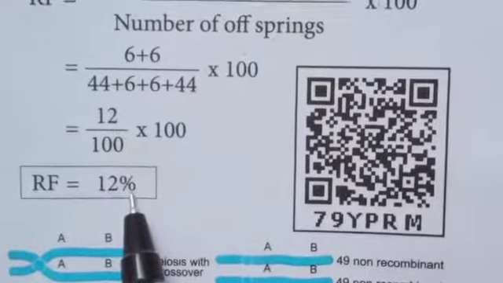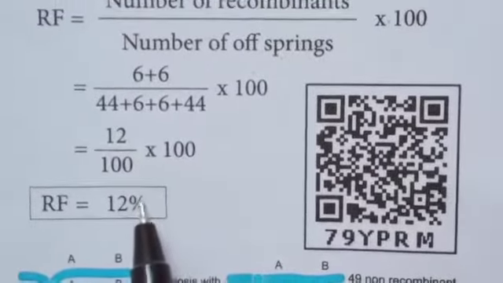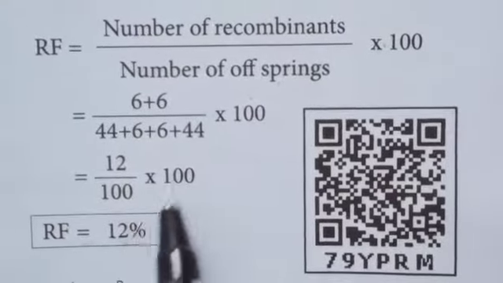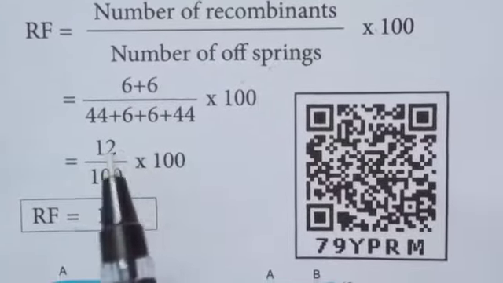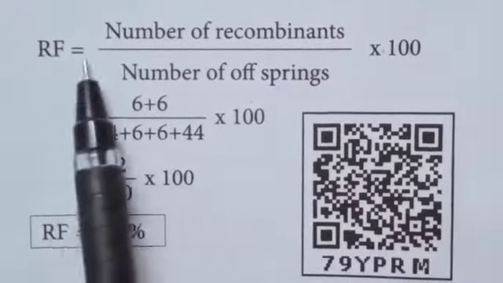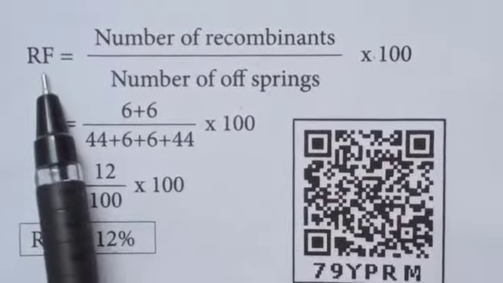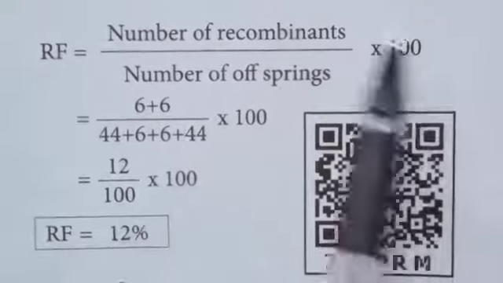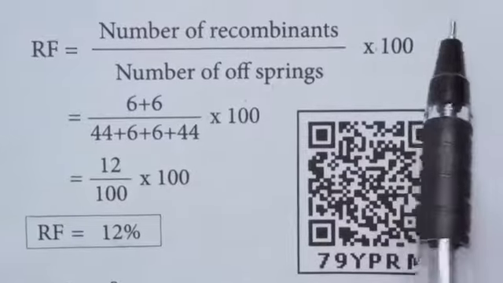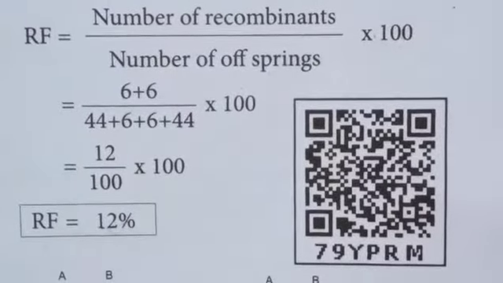The RF is 12%. This data is obtained from alleles in coupling configuration. The percentage of recombinant progeny is called recombination frequency. RF means recombination frequency. The recombination frequency formula is very, very important for exam questions.